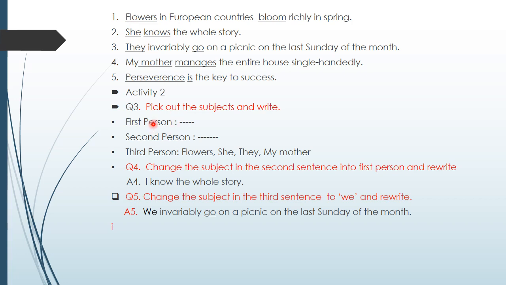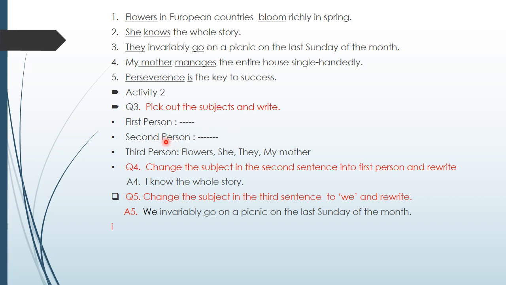Okay. Question number 3. Pick out the subjects and write first person subject. Teacher has taught you first person subjects. We have only two words, I and we. Here in these sentences, we do not have the subjects I or we. So here we have no answer.